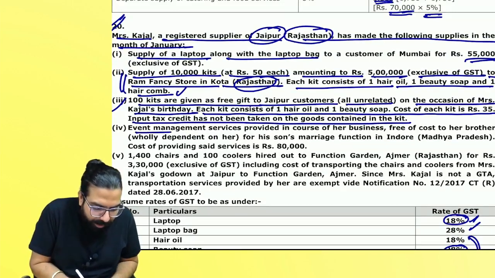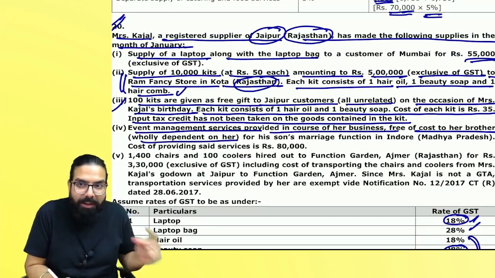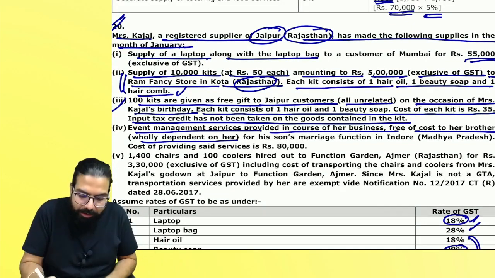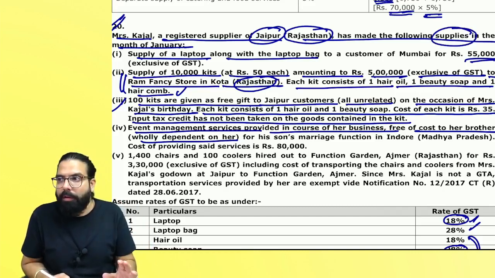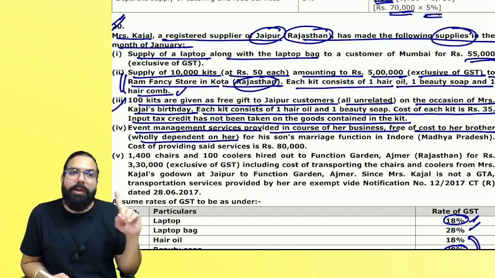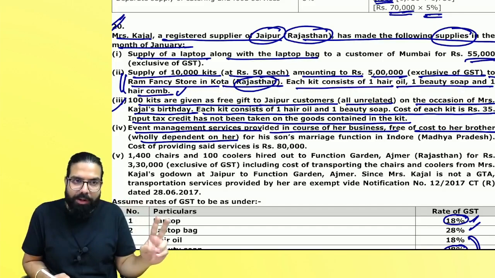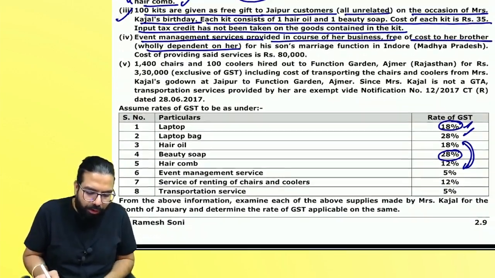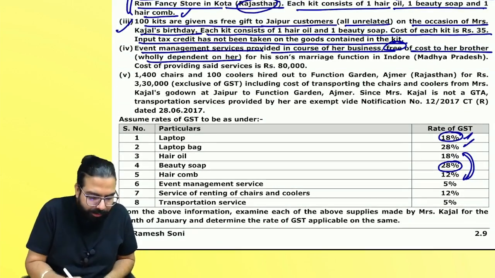Next. Event management service provided to her brother free of cost. Wholly dependent brother. A brother is a related person. You are into event management service. All these are supplies, meaning all these are in the course of business. Now, supply between related persons in the course or furtherance of business, with or without consideration. Free means without consideration also.